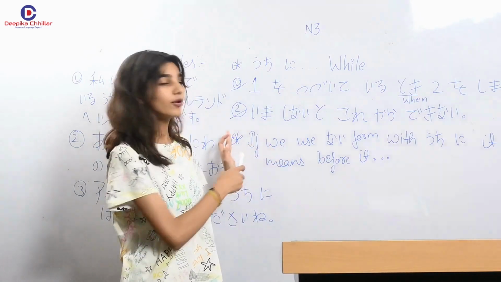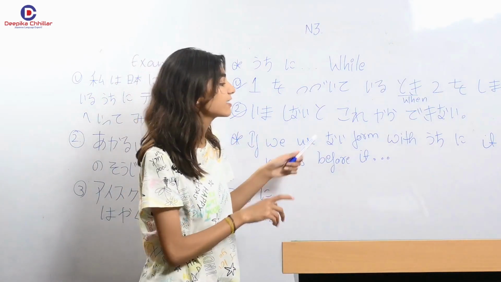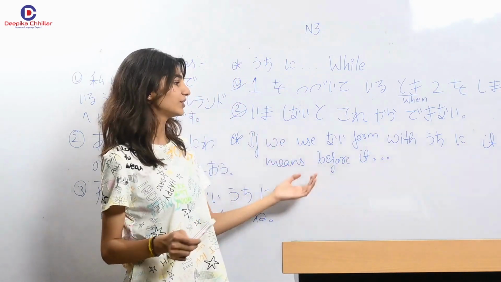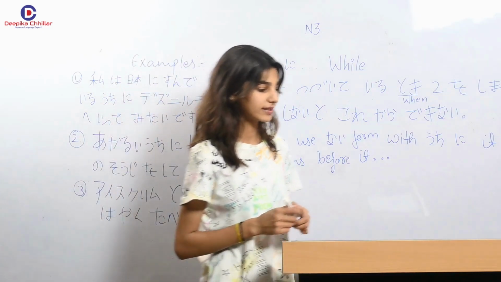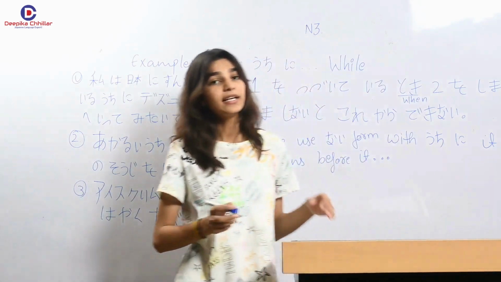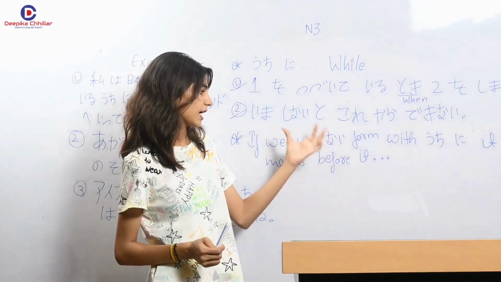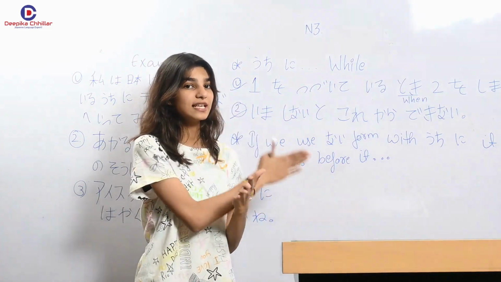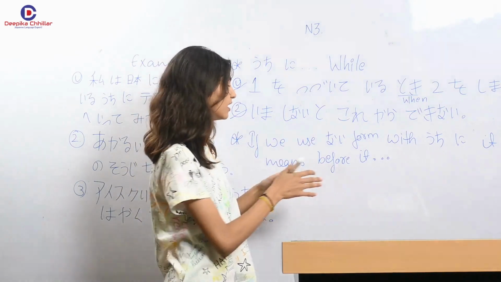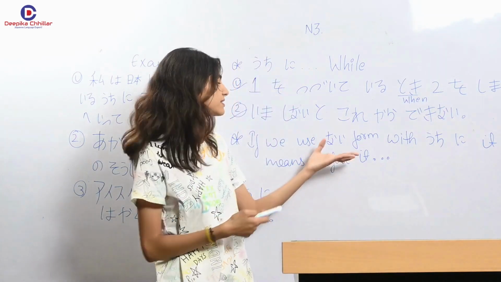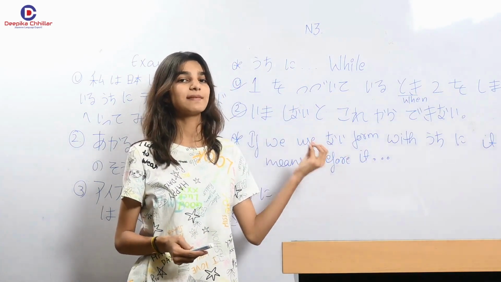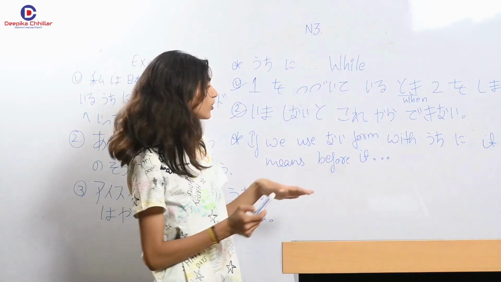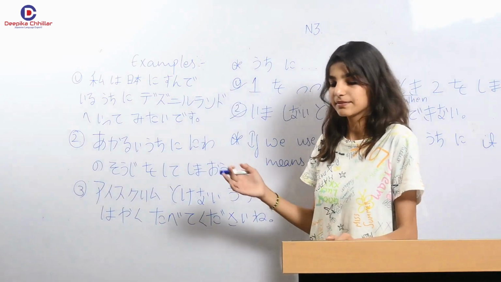The first point here says if we use nai form with Uchi Ni, so it means before it. For example, before Uchi Ni, if our verb is in the nai form, it means before this happens, better you do that. Before it, something happens. This means agar nai form hai aapki Uchi Ni se pehle as a verb, so it means before it happens, better do it. Got it? Now let us understand it by some examples.